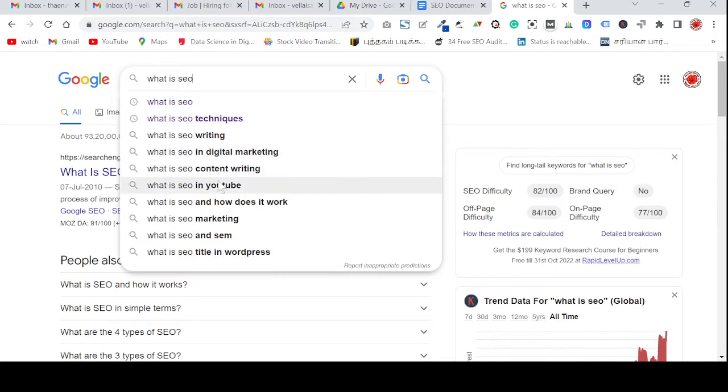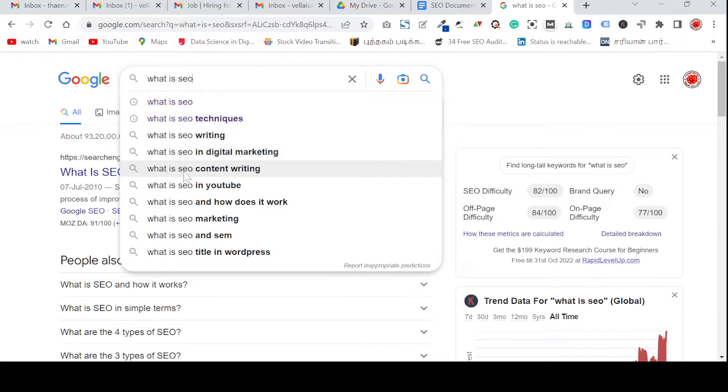So this is all about Google suggested keywords. Google automatically suggests these, so people are already searching these terms. Okay, like what is SEO techniques, what is SEO writing, what is SEO in digital marketing. Okay, digital marketing, I will tell you what digital marketing is.